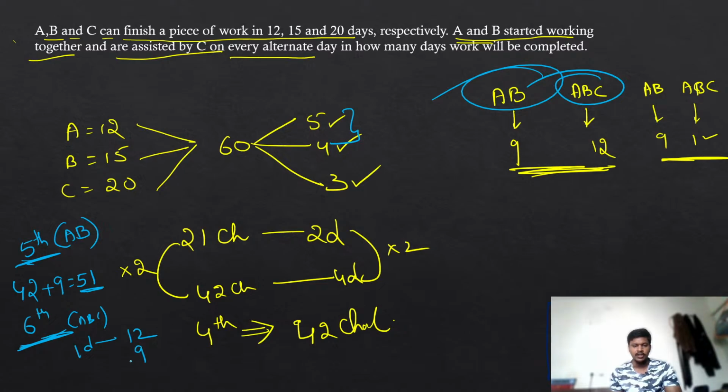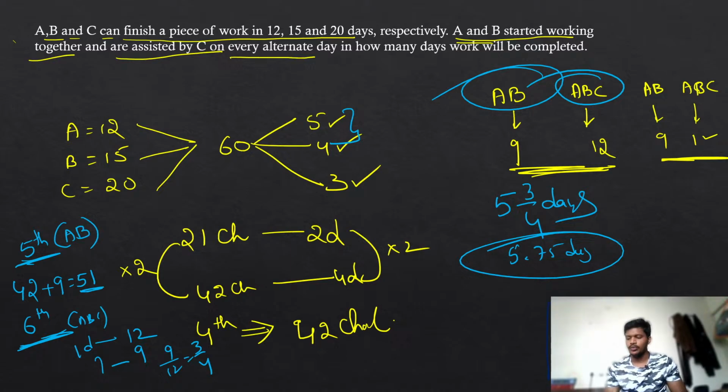So how long will they take to finish the 9 chocolates? 9 by 12, which is equal to 3 by 4. That means I will take 5 complete days and 3 by 4th of the next day. That is 5 3 by 4 days, or you can say 5.75 days. That's your choice.